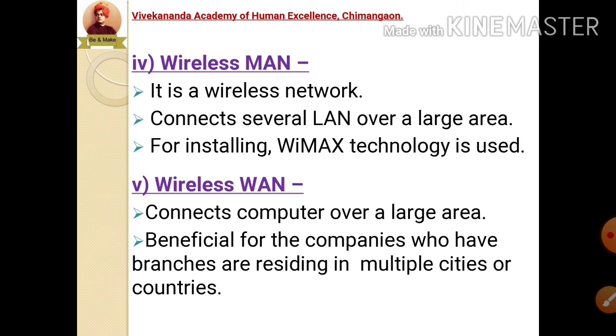As the name says, wireless WAN. This type of network is beneficial for companies who have branches in multiple cities or multiple countries. So they use this kind of technology to get connected with each other.